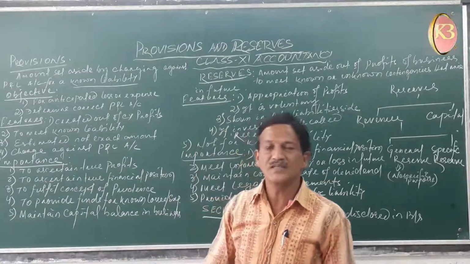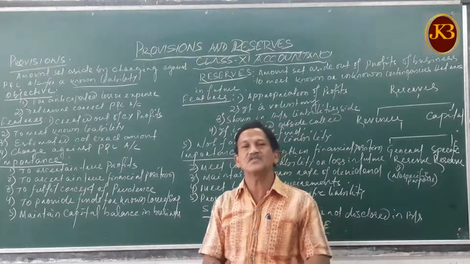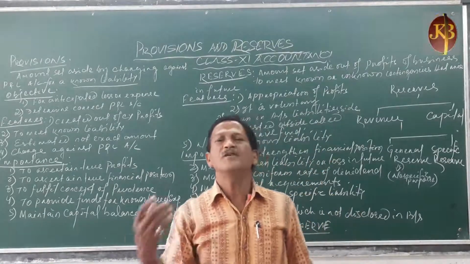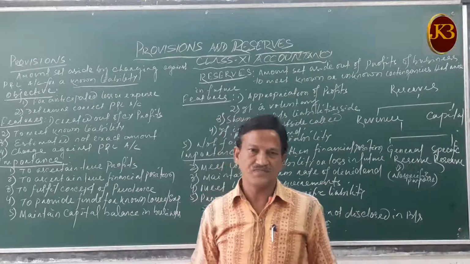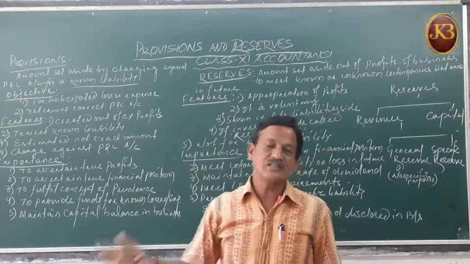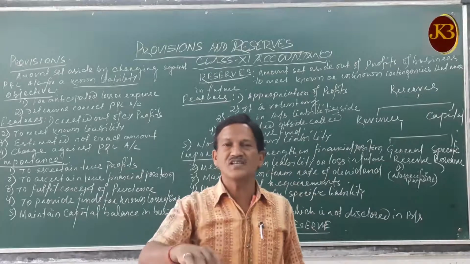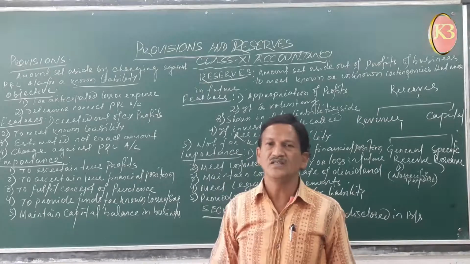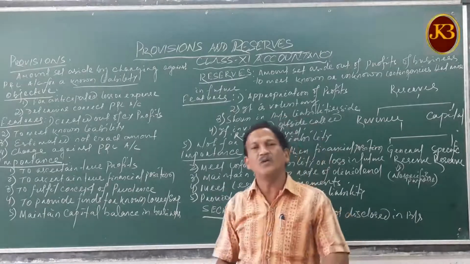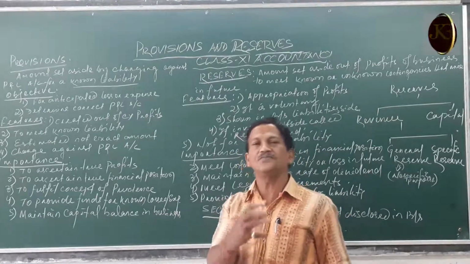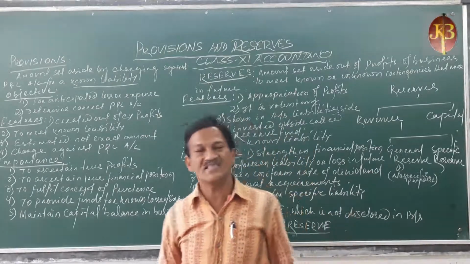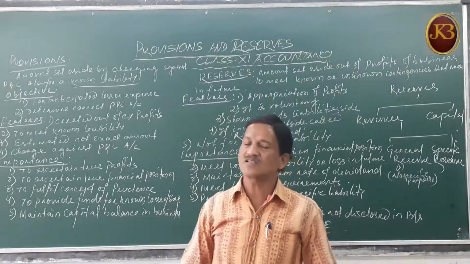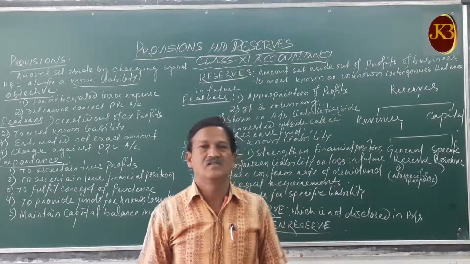Why doubtful debts? Because the debtors may not pay in time, or may not pay even. That is a bad debt. But there is a situation where they may pay or may not pay. In those situations, we need to set aside a certain amount for the unexpected losses arising due to the credit sale of goods. That is called a provision for debtors.